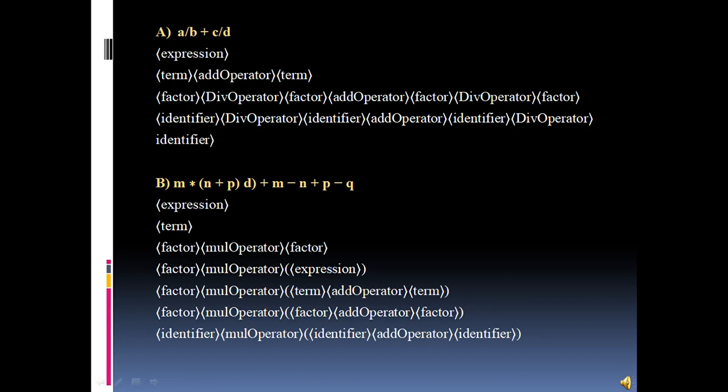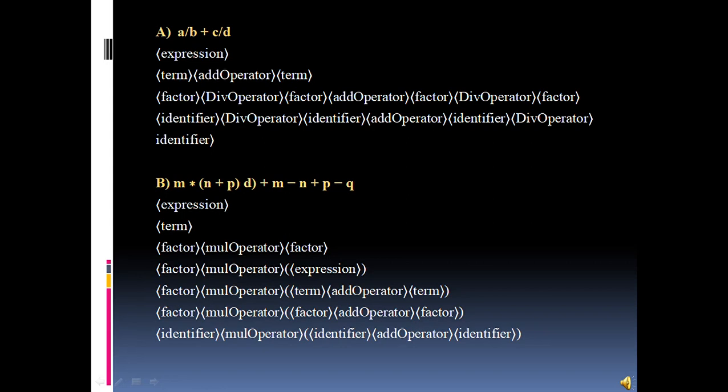So we are given some strings as sub problems. The first string we have is a divided by b plus c divided by d. The whole string is represented as an expression. A divided by b is a term, and in between there is an add operator, and at last again there is a term. Further dividing it into factors, we have a, then a divide operator, and a factor.